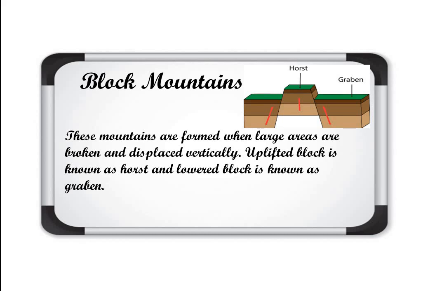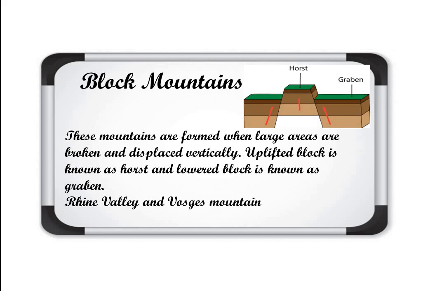Like in the picture also you can see the different blocks are given. When a large area of the earth surface is broken and shifted to another place in blocks, that is known as block mountain, and in those blocks the uplifted part is known as horst and the lowered block is known as graben.